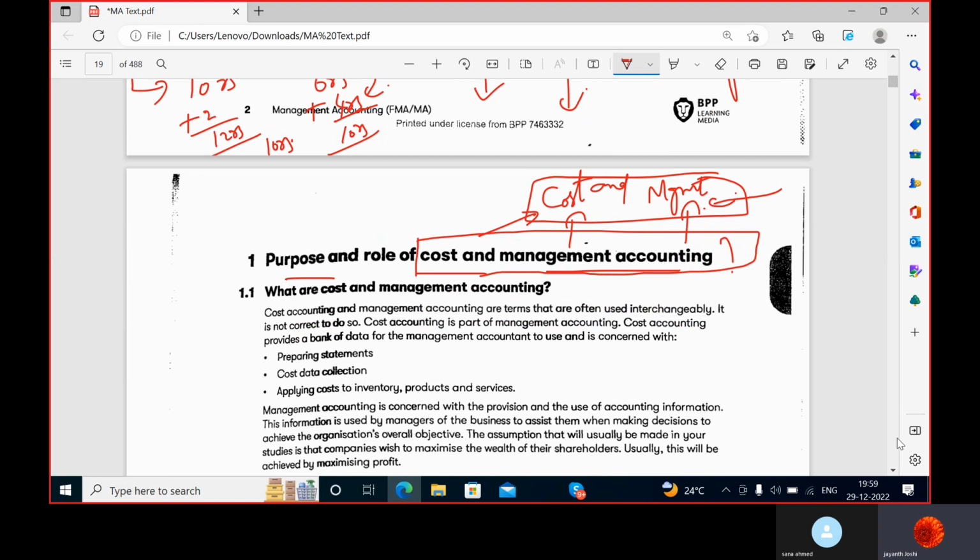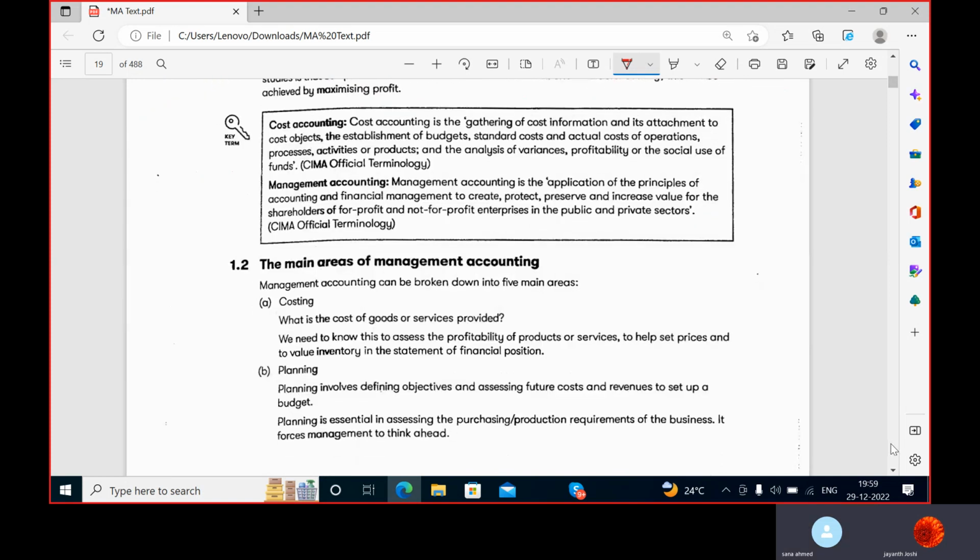Understood? All right, sir. So now the question is, how will the cost and management accountant ascertain the cost of a product? Say your company's name is ABC company and you want to float a new company for bike manufacturing by the name XYZ company, and the brand you want to maintain for that bike is XYZ. Okay. So how will he ascertain the cost of this particular bike?